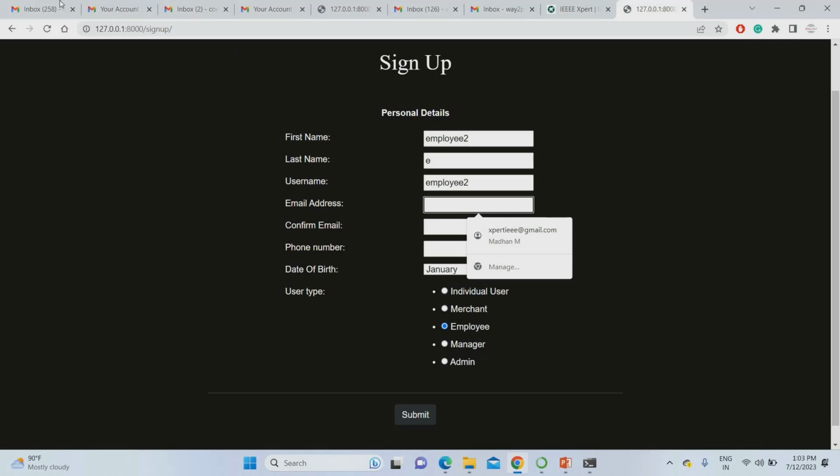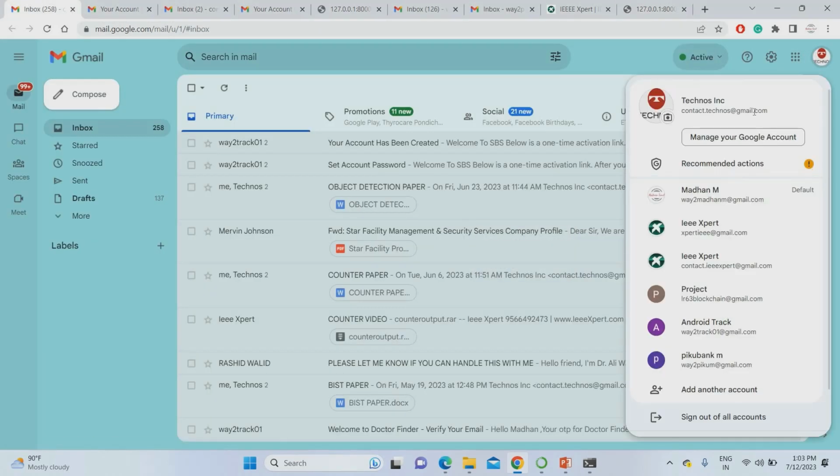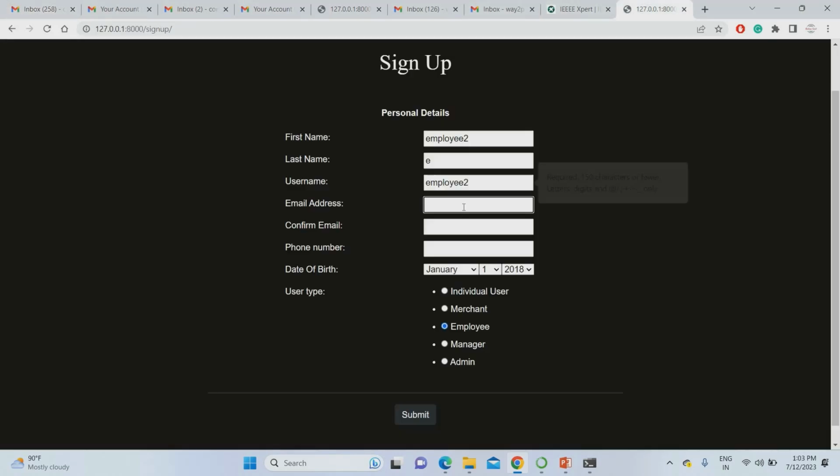Email address for the employee. I'm using this mail ID. I'm using one more mail, contact.technos@gmail.com. This mail ID I'm going to use for the employee. So I'm just giving this mail ID. Now the phone number.